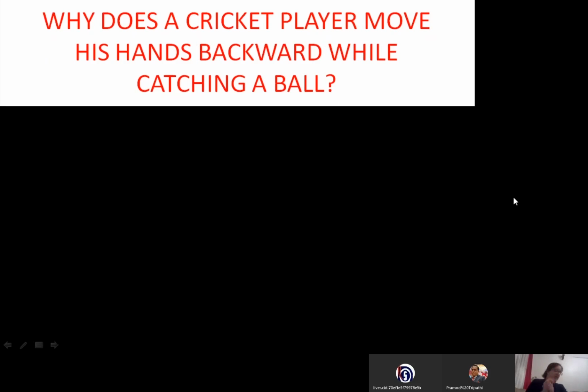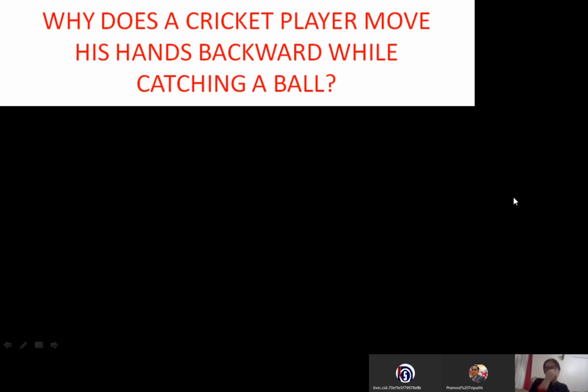Okay. Now, this second law has a lot of applications in our life. Rather, what we're studying, there are a lot of applications we are using in our life. That's why they are called the laws of motion, the laws which we are obeying. Naturally they are coming in our life, whether we know or we don't know, but we are using it. Now, this application is: why does a cricket player move his hands backward while catching a ball? When a fielder is catching a ball, it's a very normal reaction. Our hands go backward while catching the ball.